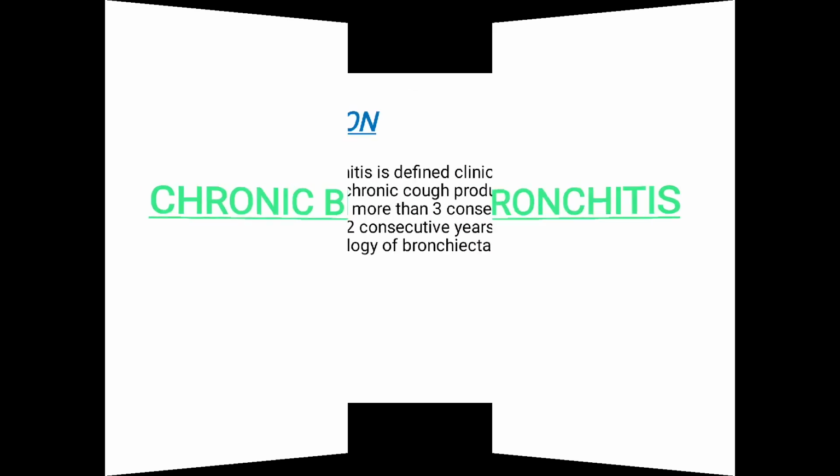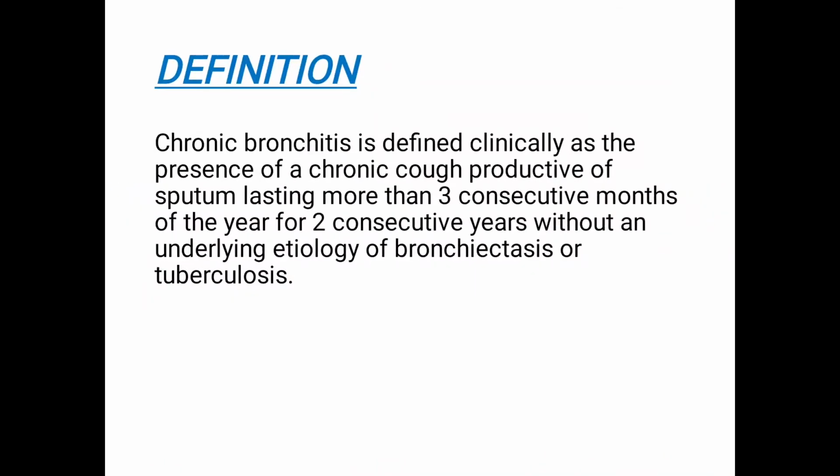Now, coming to chronic bronchitis. So, what is chronic bronchitis? Chronic bronchitis is defined clinically as the presence of a chronic cough productive of sputum lasting more than 3 consecutive months of the year for 2 consecutive years without an underlying etiology of bronchiectasis or tuberculosis.